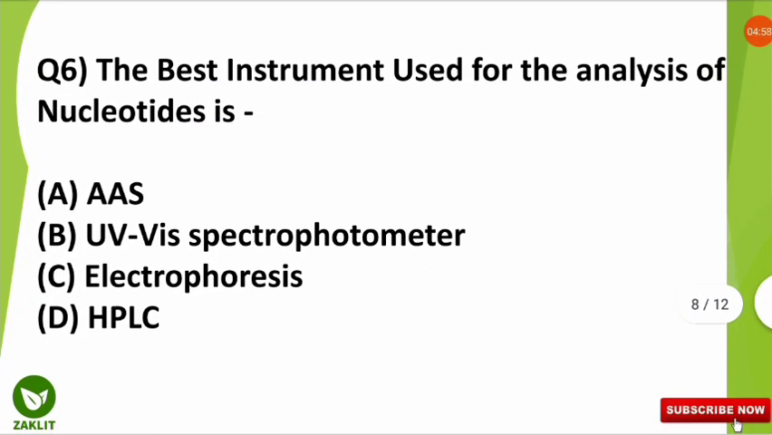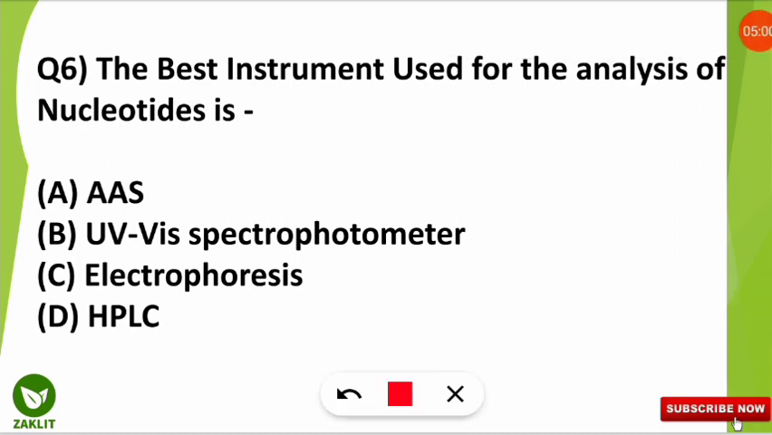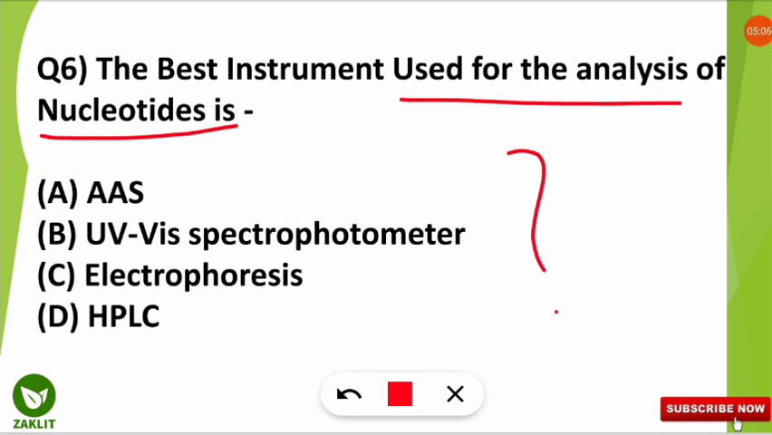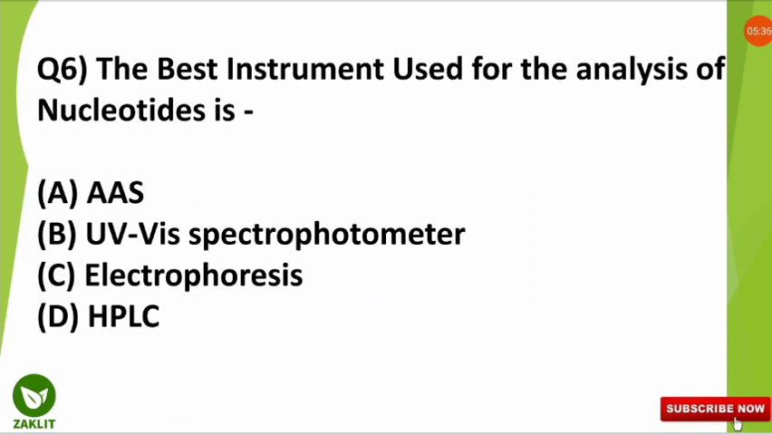The next question was very simple. The question was, the best instrument used for the analysis of nucleotides is what? And here the correct option is option number C. Electrophoresis is the instrument or the analysis method for the study of nucleotide. In this method, an analytical technique, the DNA and RNA nucleotides are separated based on the size. This takes the help of a specially uniform electrical field which is used in the electrophoresis. As a result, these are divided as per their size. Let's move to the next question.